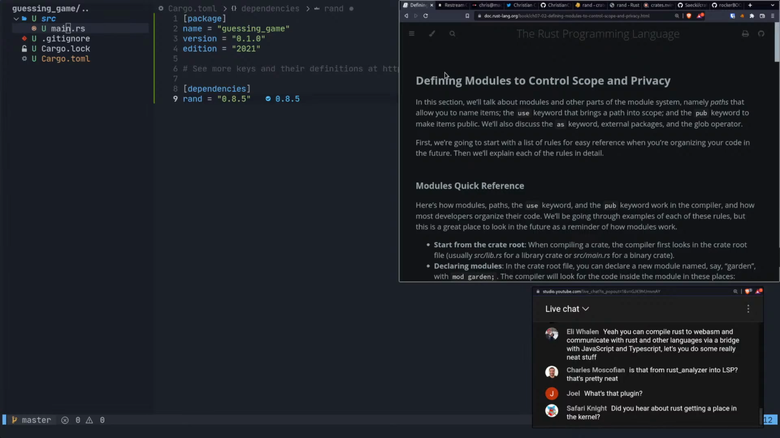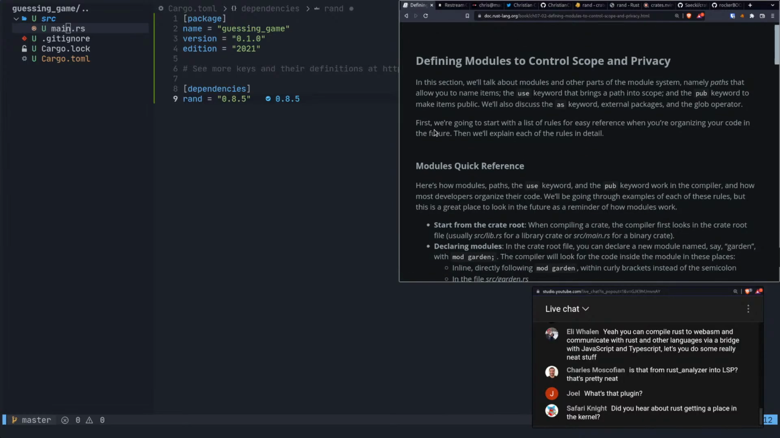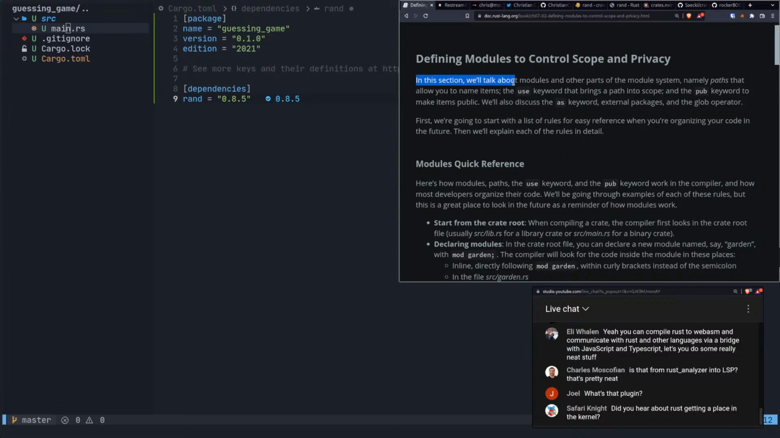Defining modules to control scope and privacy. In this section, we'll talk about modules and other parts of the module system, namely paths that allow you to name items, the use keyword that brings a path into scope, and the pub keyword to make items public. We'll also discuss the as keyword, external packages, and the glob operator.